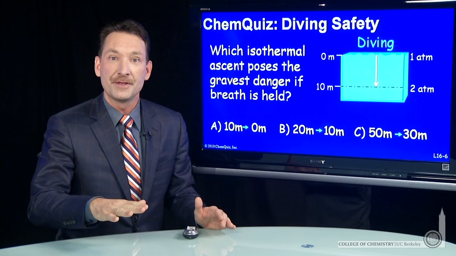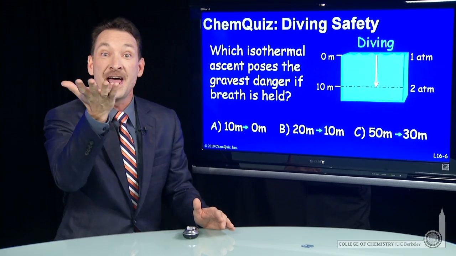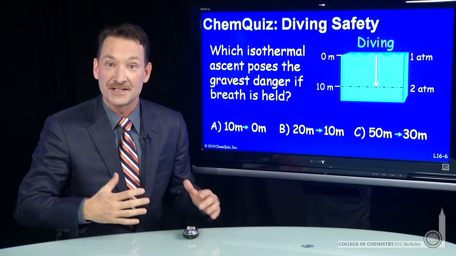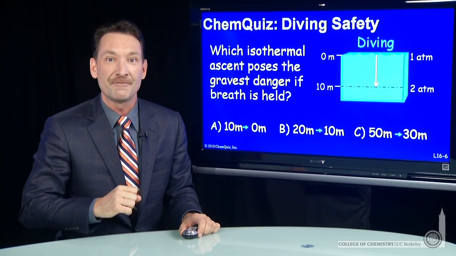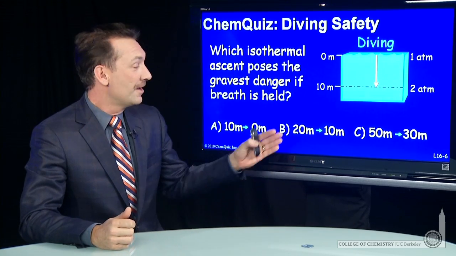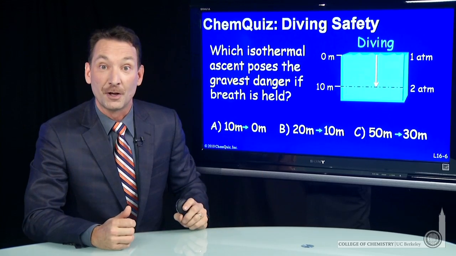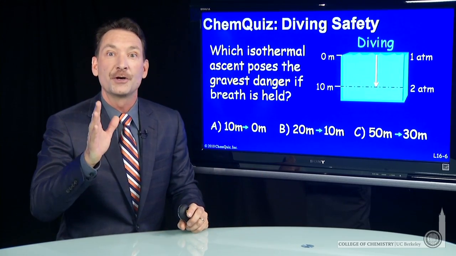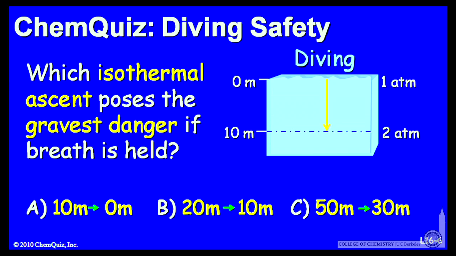So if you're at depth and you hold your breath with a fixed amount of air in your lungs and you ascend, that can actually be dangerous as that volume expands. Which is the most dangerous is the question I have for you. If you ascend from 10 meters to the surface, from 20 meters to 10 meters, or from 50 meters to 30 meters below the surface, which of those creates the greatest danger if your breath is held? Think about that for a minute and make a selection.